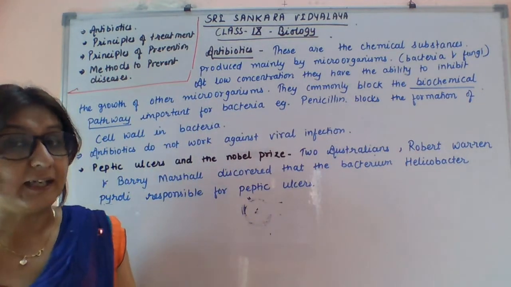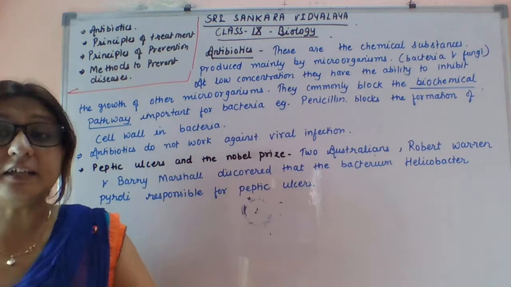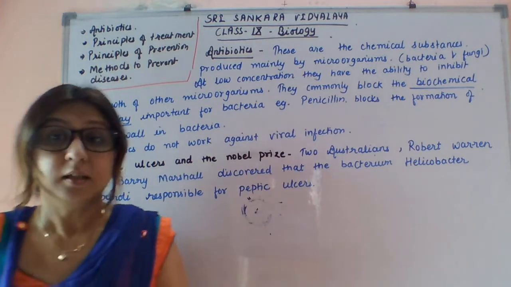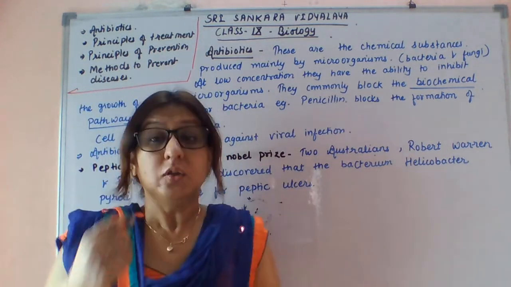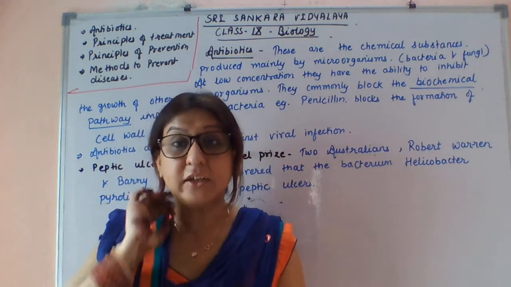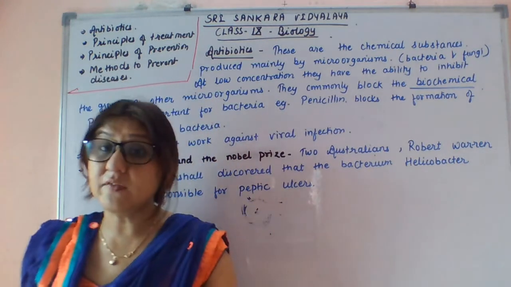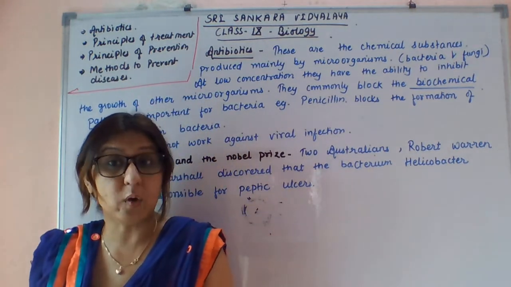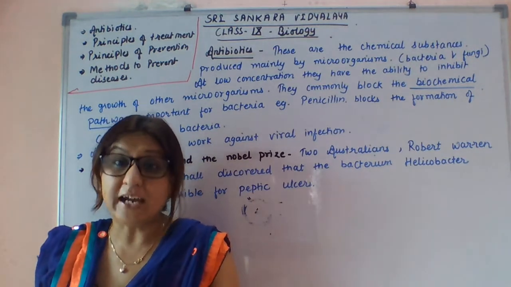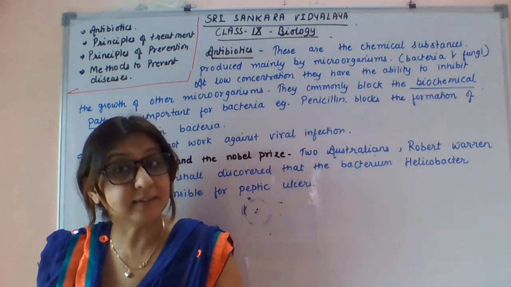That's why antibiotics do not work against viral infections. To stop a viral infection, you can take antivirals or interferon, or you can immunize yourself by taking vaccinations.